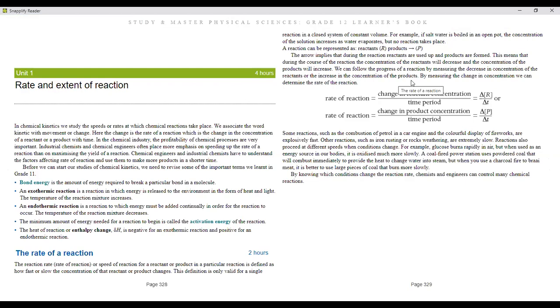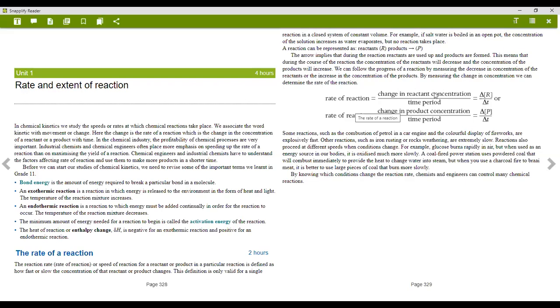So we can follow the progress of reactions by measuring the decrease in concentration of the reactants or the increase in the concentration of the product. By measuring the change in concentration, we can determine the rate of the reaction. And how do we do that? We're going to say the rate of reaction is equal to the change in reactant concentration divided by time, or we can say the change in product concentration divided by time. So you see, the one on top is the change in reactants, and the other one is the change in product.